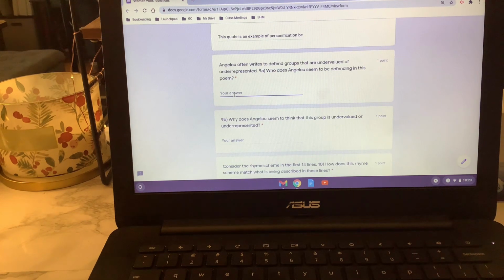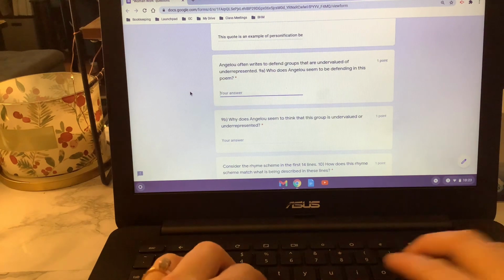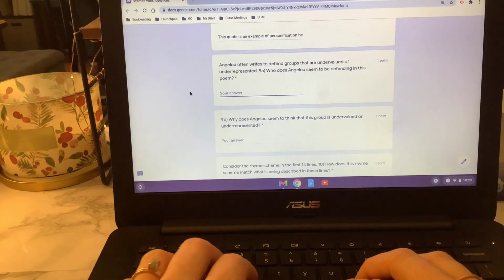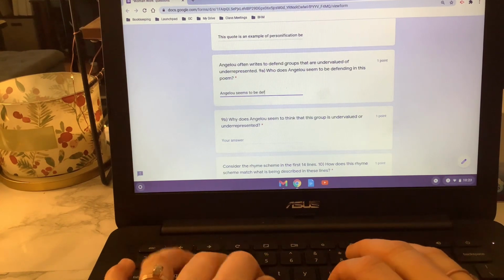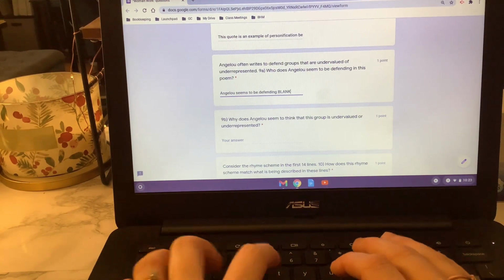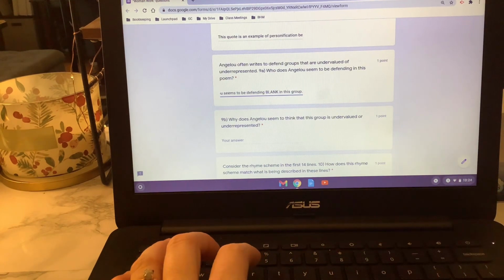Okay, Angela often writes to defend groups that are undervalued or underrepresented. So the question is, who does Angela seem to be defending in this group? So we set up our answer. Angela seems to be defending blank in this group.